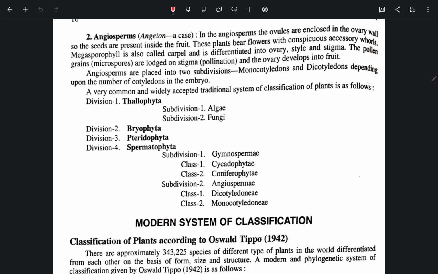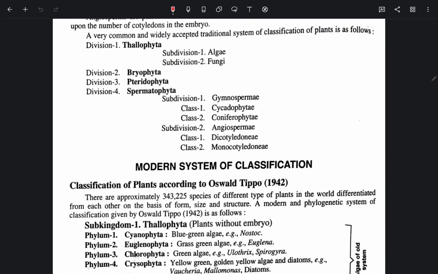A very common and widely accepted traditional system of classification of plants is as follows: Thallophyta, Bryophyta, Pteridophyta, and Spermatophyta. Thallophyta subdivisions are algae and fungi. And the Spermatophyta subdivisions are Gymnosperms, with classes Cycadophyta and Coniferophyta, and Angiosperms, with classes Dicotyledons and Monocotyledons.